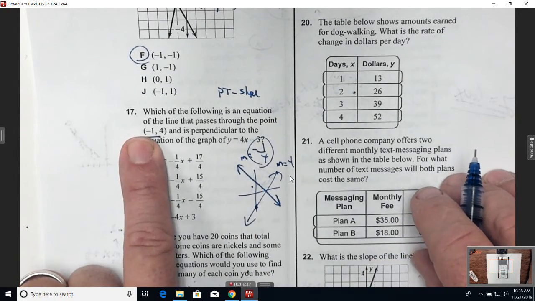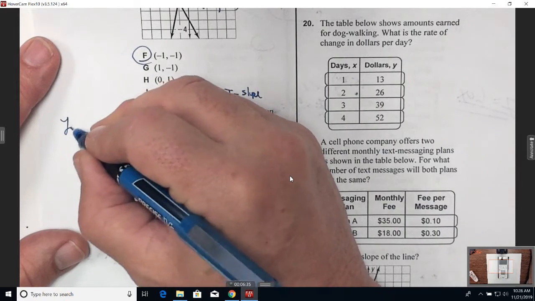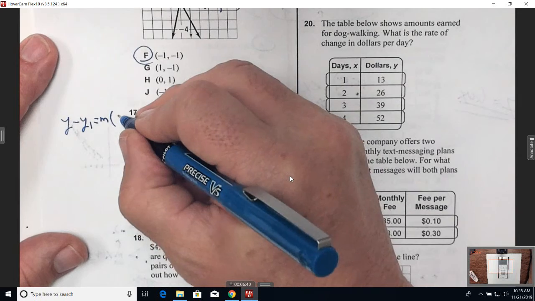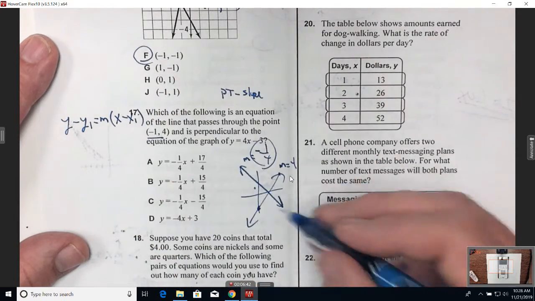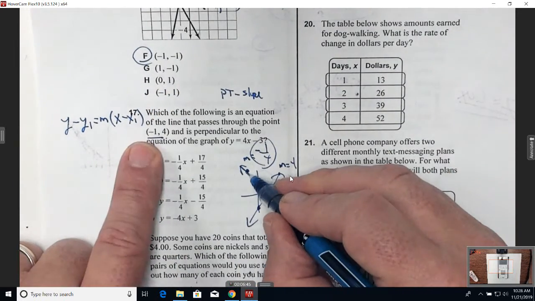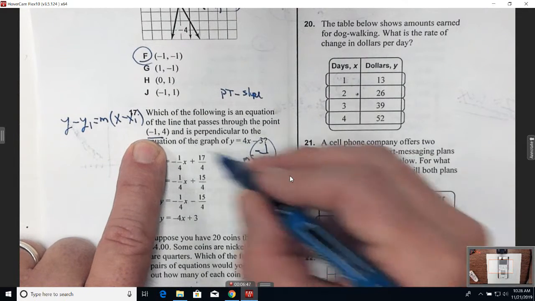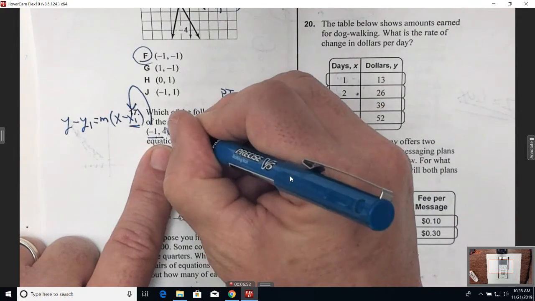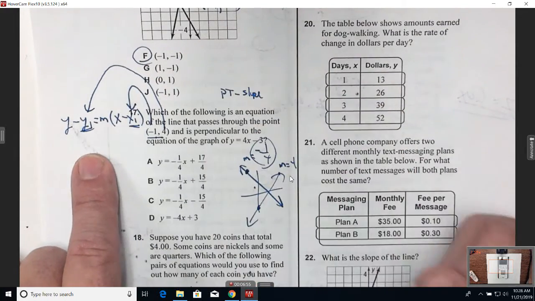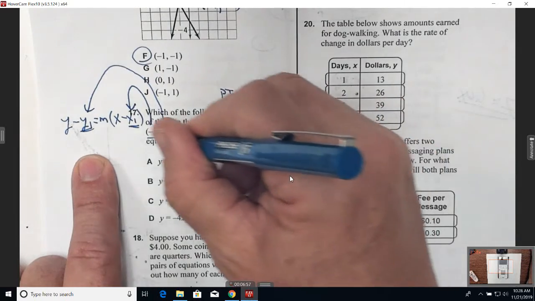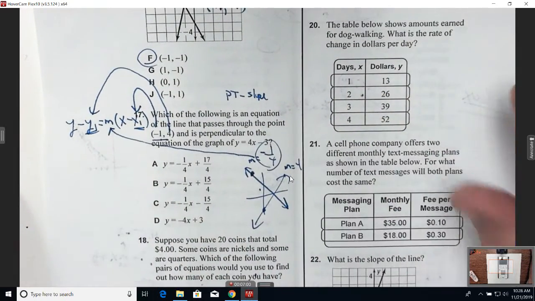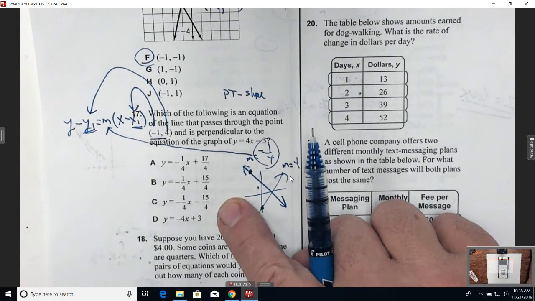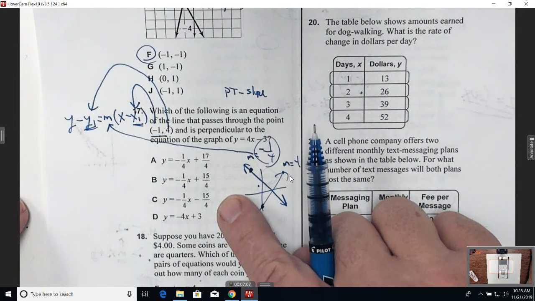So how do I write the equation now that I know the slope of this line is -1/4 and it goes through this point? You plug it into the point-slope form, which is y minus the y coordinate of the point is equal to the slope of that line, and then times x minus the x coordinate of that point on that line. Well, what is the x and the y coordinate of the point on that line? Well, x is -1, so that -1 is going right there where that x is. My y is a 4, so that's going right there where that y is. And I plug in that slope right there for m. And then now solve the equation and put it in what form is my answer in? Slope-intercept form.